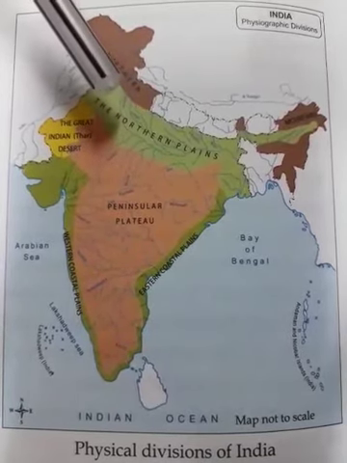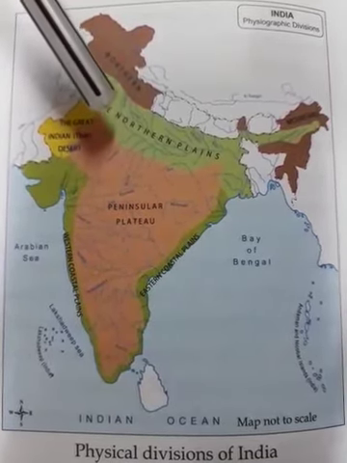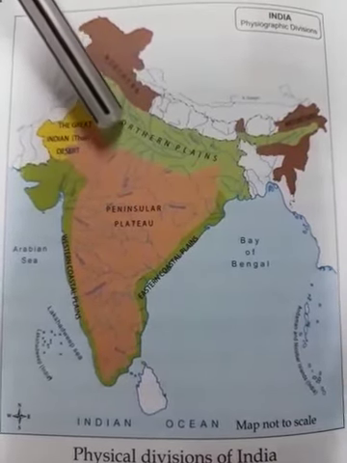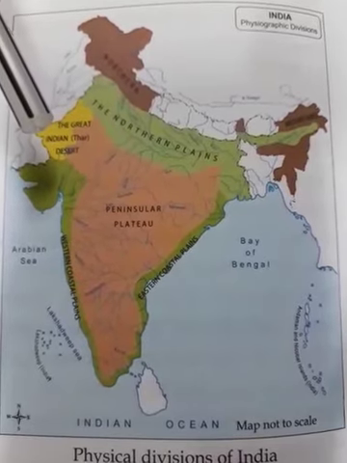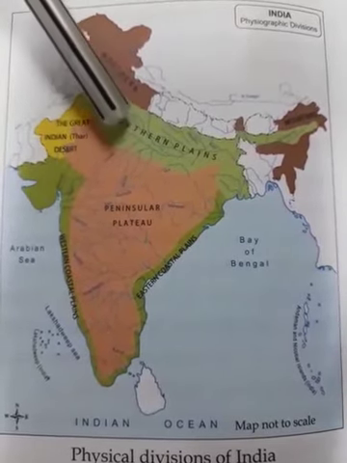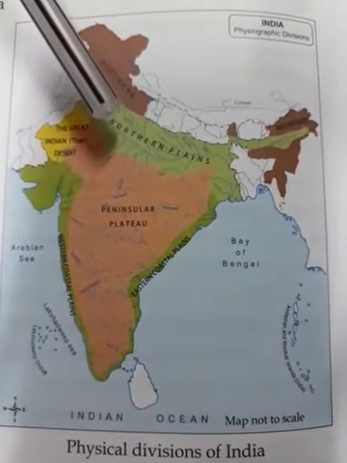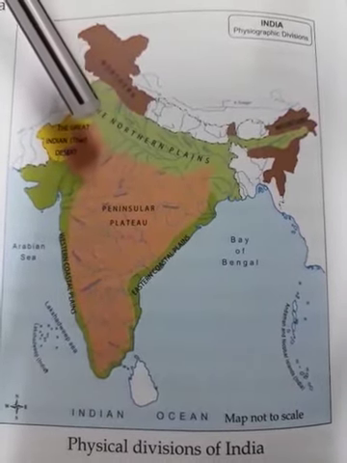And here the plains are hot in summer and cold in winter. Some important cities here are Chandigarh, Amritsar, Varanasi, Prayagraj, Patna, Kolkata, Delhi and Gaya.